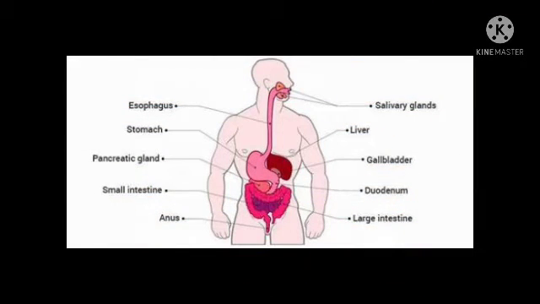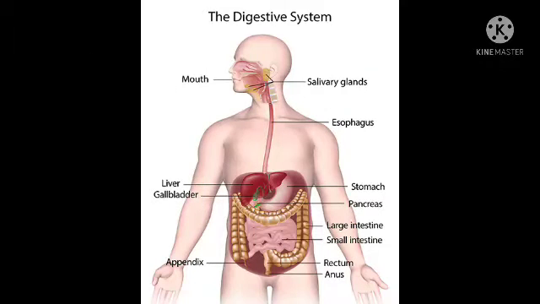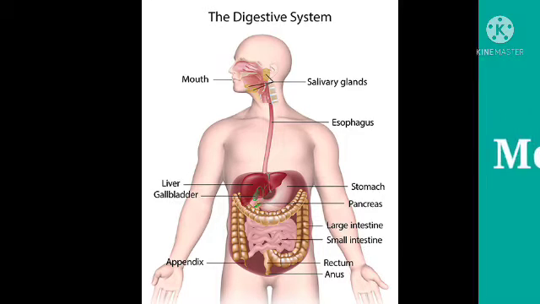In humans, the digestive system includes various compartments, and those are buccal cavity, food pipe or esophagus, stomach, small intestine, large intestine ending with rectum, and anus. All these parts together form the alimentary canal or digestive tract. The human digestive system includes secretory glands. Those are salivary glands, liver, and pancreas.